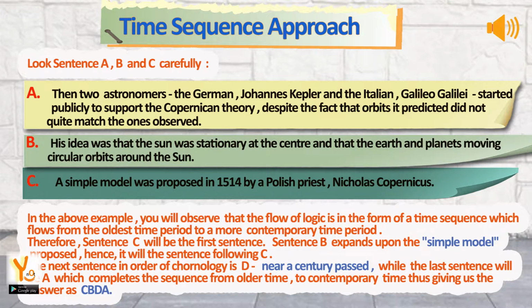Look at sentences A, B and C carefully. In the above example, you will observe that the flow of logic is in the form of a time sequence, which flows from the oldest time period to a more contemporary time period. Therefore, sentence C will be the first sentence. Sentence B expands upon the simple model proposed, hence it will be the sentence following C. The next sentence, in order of chronology, is D, nearly a century passed, while the last sentence will be A, which completes the sequence from older time to contemporary time, thus giving us the answer as CBDA.